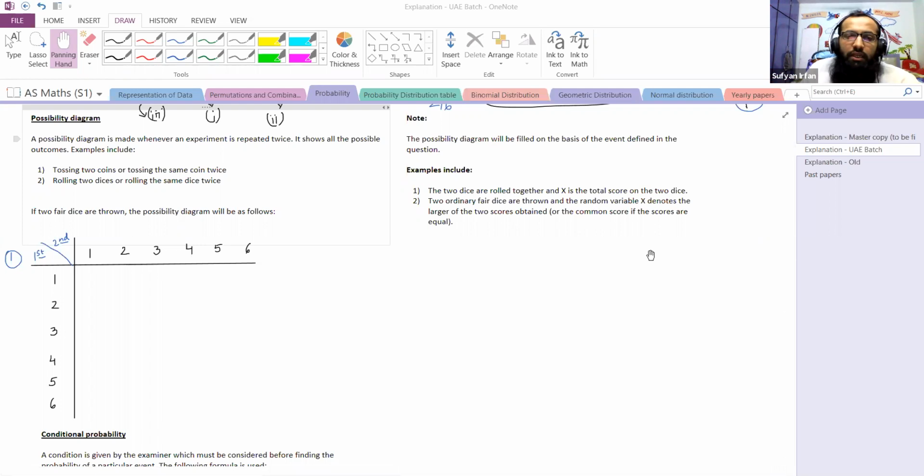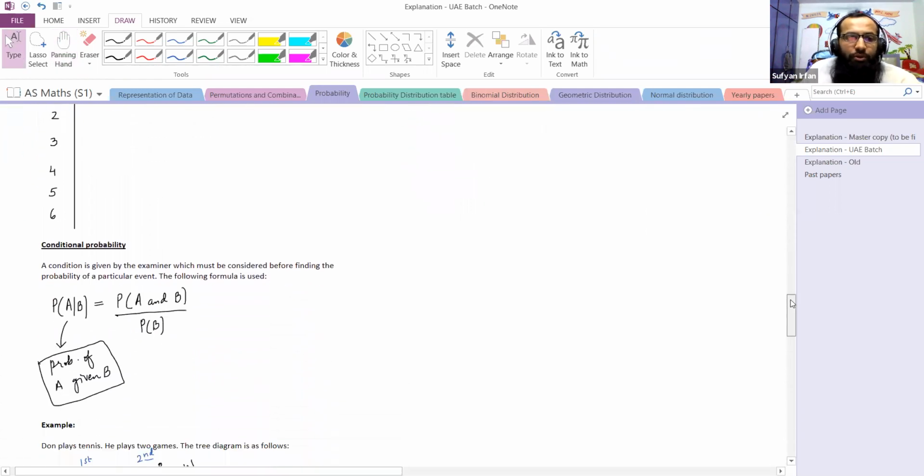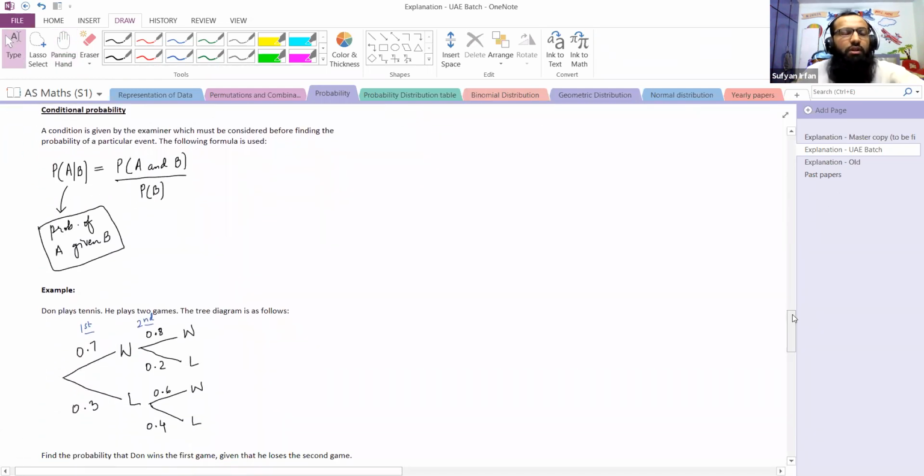Surely conditional probability is more important, so let's move on to that. Conditional probability: a condition is given by the examiner which must be considered before finding the probability of a particular event. The following formula is used. First, let's understand this formula. Probability of A given B is probability of A and B upon probability of B. This is the formula.